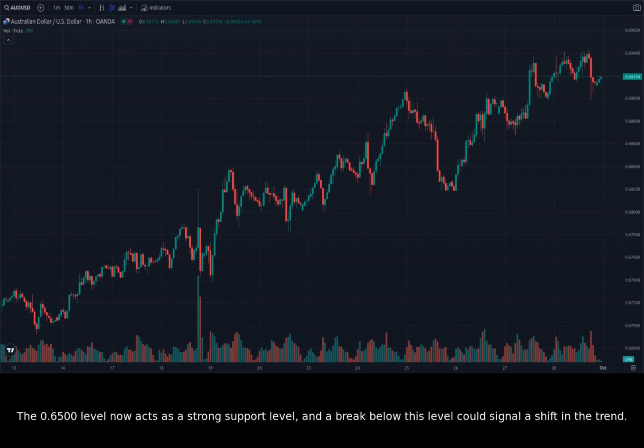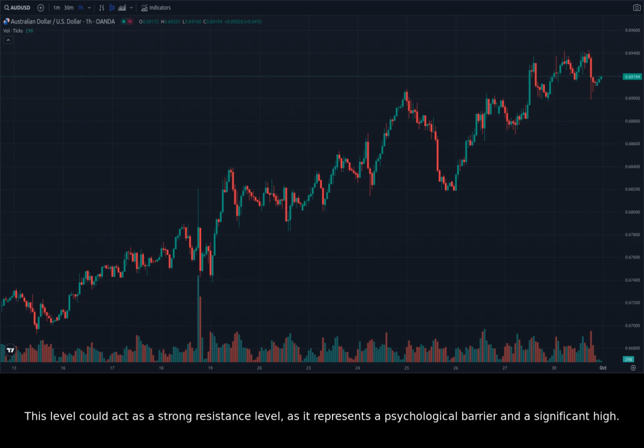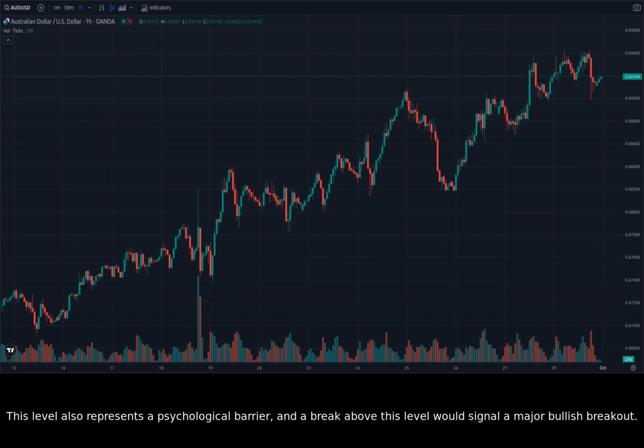the trend. On the upside, the AUDUSD has rallied to a 2024 high of 0.6941. This level could act as a strong resistance level, as it represents a psychological barrier and a significant high. A break above 0.6941 would indicate strong bullish momentum and could push the AUDUSD towards further gains. The next key level to watch is 0.7000. This level also represents a psychological barrier, and a break above this level would signal a major bullish breakout.